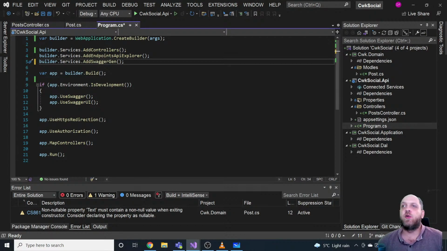But usually, I would say 80% of the things that you were doing previously in the configure services method, you would do now on this builder on the services instance. Okay, so that's one thing. And then the other thing is we build the app, and of course, since this was a web application builder, we get back a web application. And on the web application, you do all the stuff that you were doing in the configure method of the startup class. So usually just registering middleware, which also happens here.